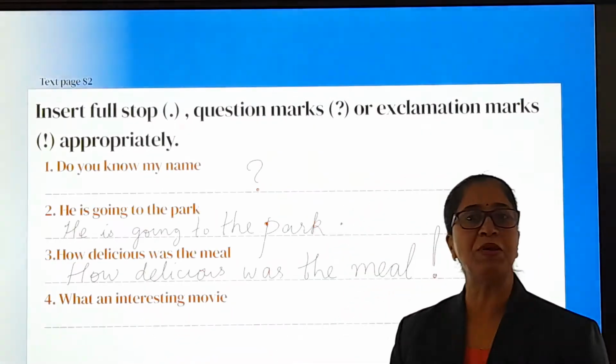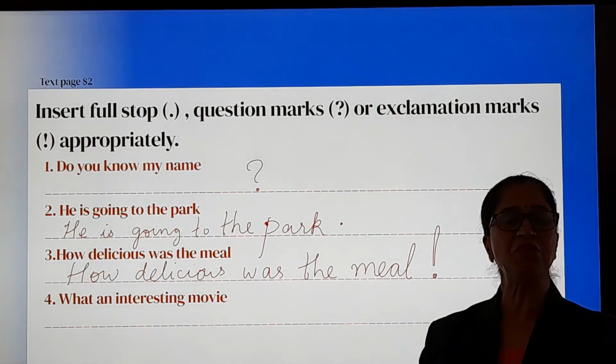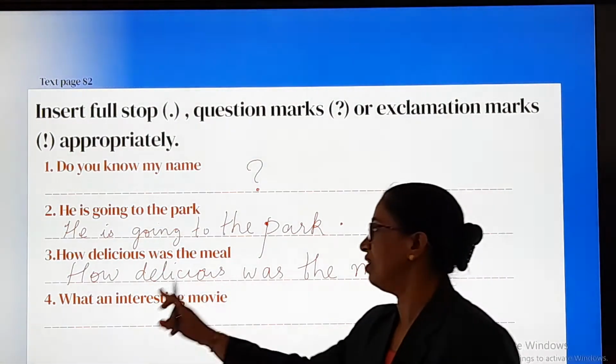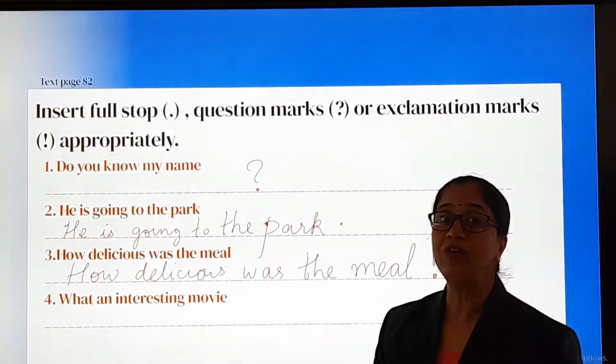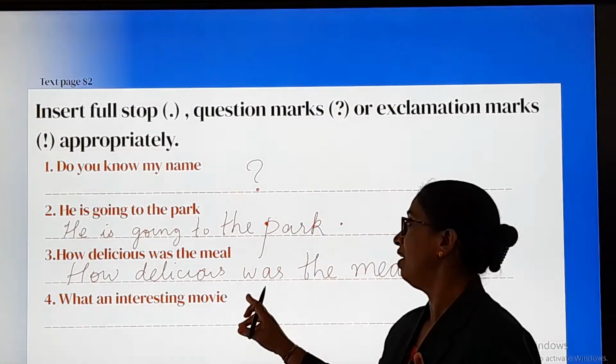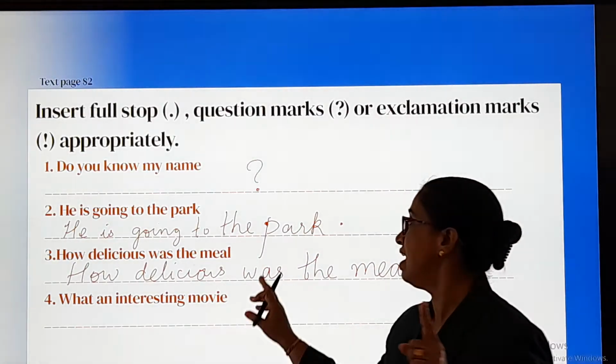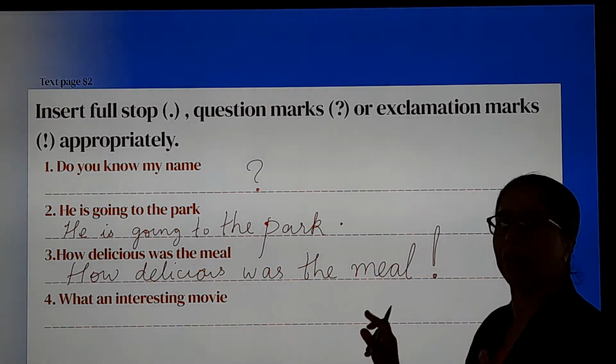What an interesting movie. Again you are expressing your joy. Kitna acha movie tha. So, here again you will copy it and you will put, come on, you tell me what you have to put. Exclamation mark. Say it, exclamation mark. Okay.